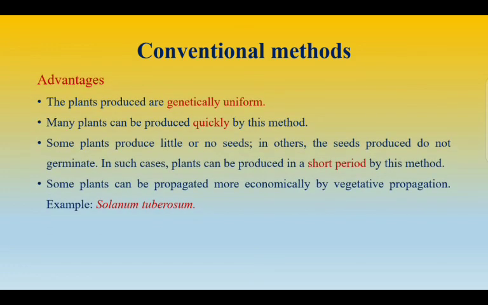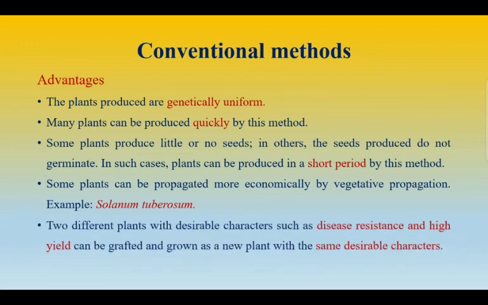The plants produced are genetically uniform and they are produced quickly. And in some cases where there is very little or no seeds are produced, plants can be vegetatively propagated by using these methods. So in a very short period. Example Solanum tuberosum, that is potato. Then you can also go for the desirable characters like disease resistant variety, high yielding variety, both can be grafted together and grown into a new plant.